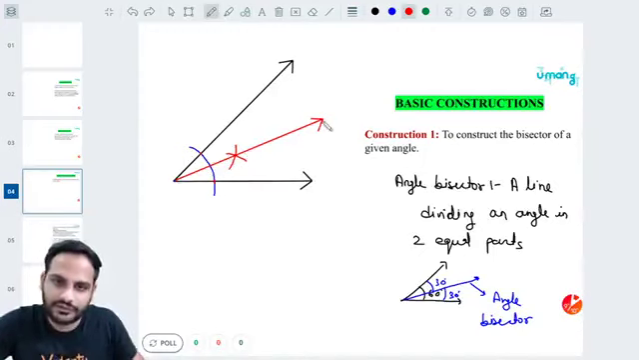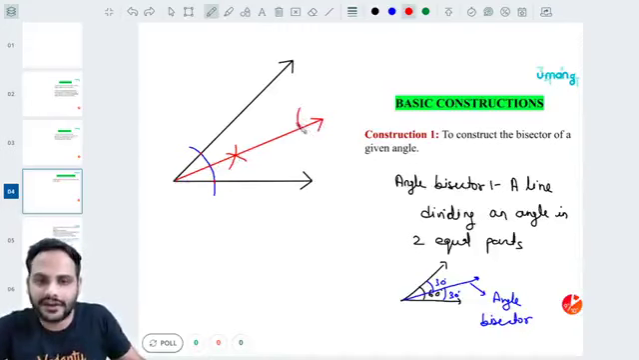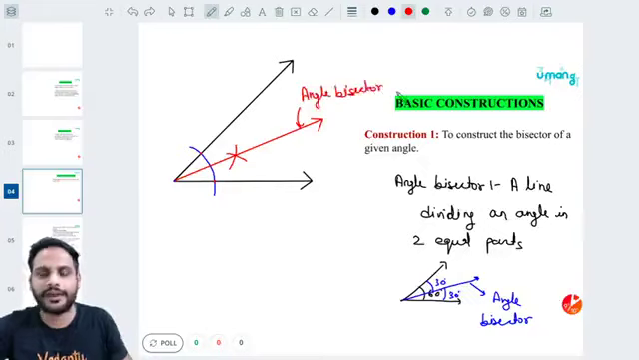Then join the vertex with this intersection point, and extend it. So this red line will be your angle bisector. This red line will be your angle bisector.